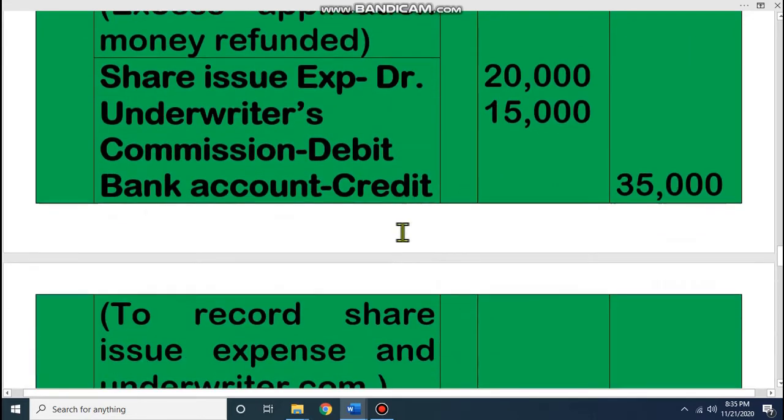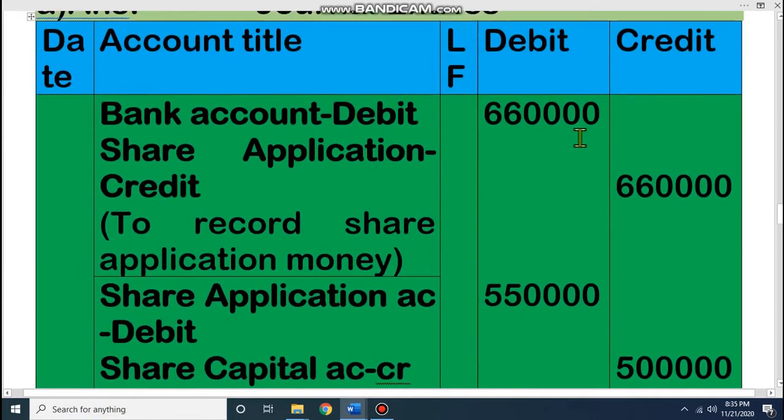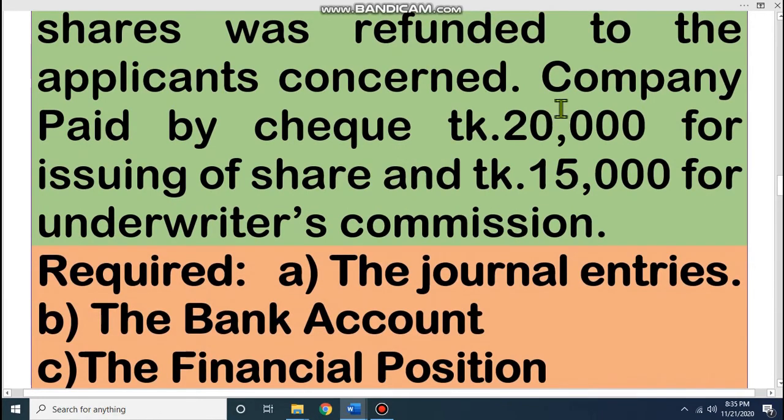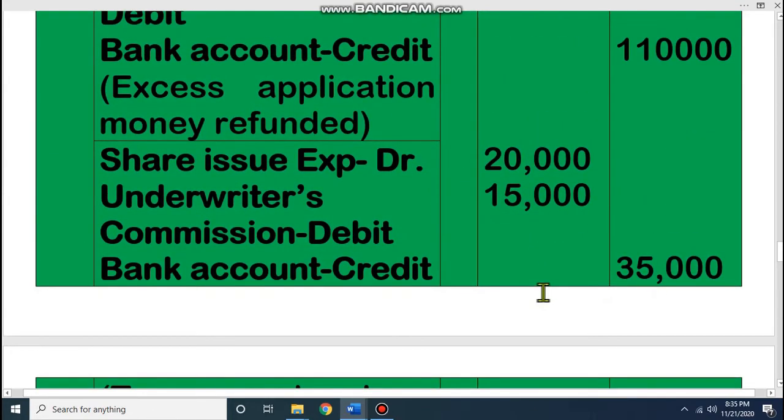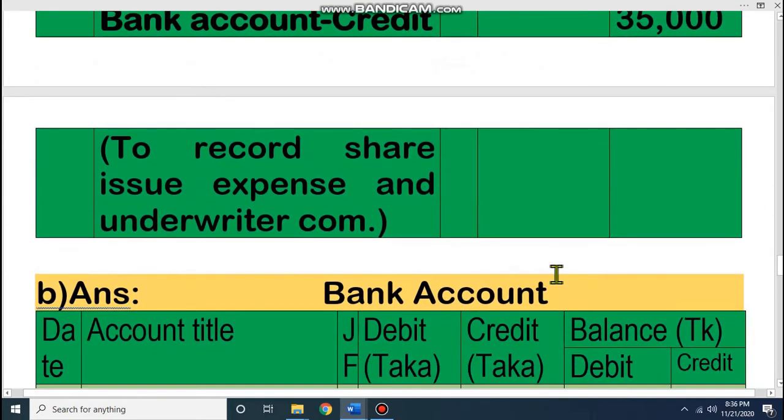And our last journal is share issue expenses. It is debit. You know that underwriter commission is also another expense, that also will be debit. So both expenses will be debit and bank account credit. Look at expense account 20,000 and 15,000, and 35,000. Look at where it is. It is here: the company paid by check 20,000 for issuing shares and 15,000 for underwriter commission. That means these two expense accounts will be debited and bank account will be credited. This is the journal.